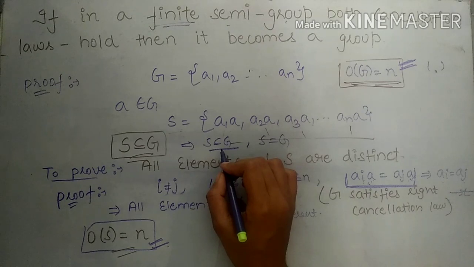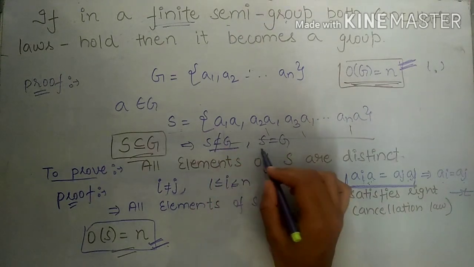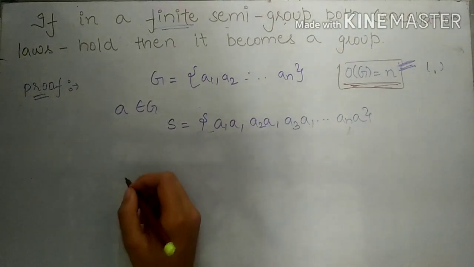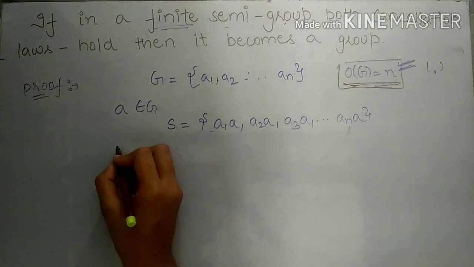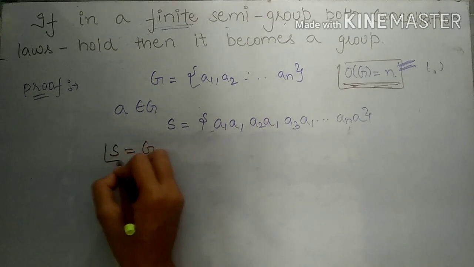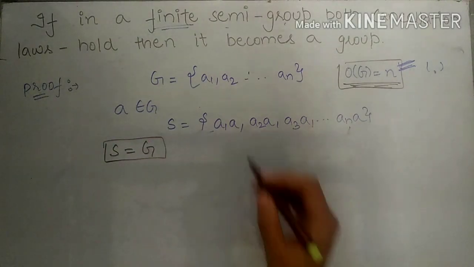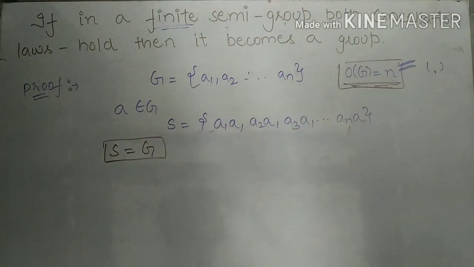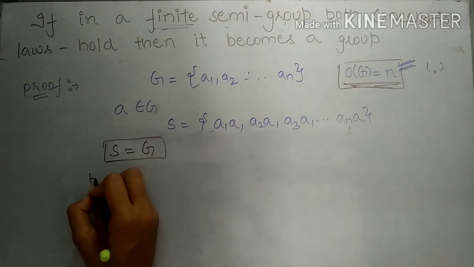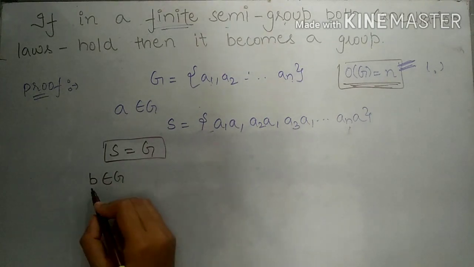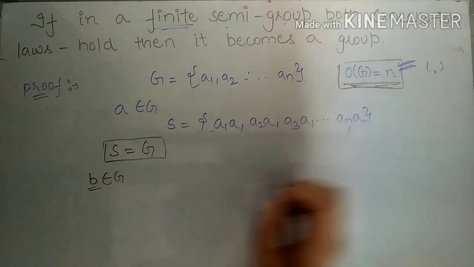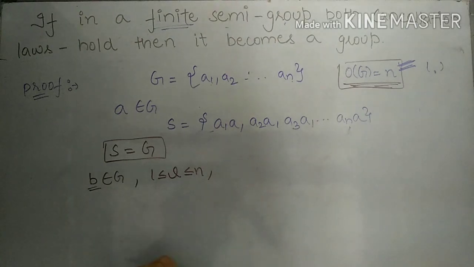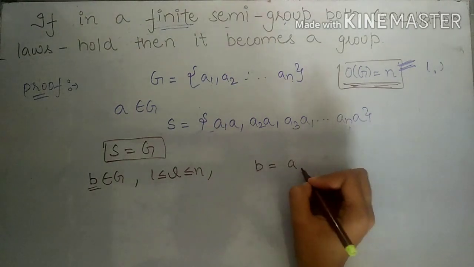So this possibility is cancelled, and we get that set S is equal to set G. So each element of G must be equal to one of these elements. That is, if I take any element b from set G, then b must be equal to one of these elements. Let's assume for some l between 1 and n that b is equal to a_l a.